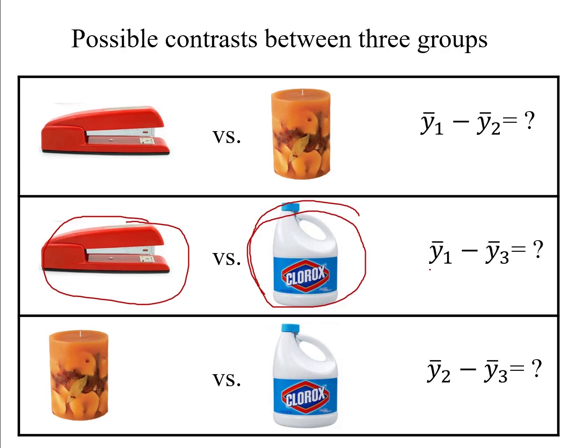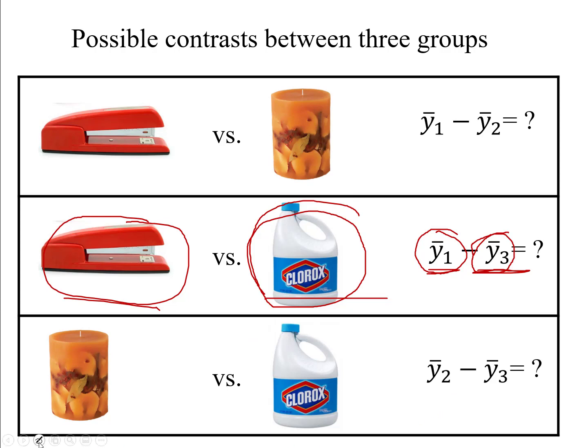So in this case, if my control group is group 1 and the Clorox group is group 3, I'd be comparing the mean on the outcome variable y for group 1 minus the mean on the outcome variable for group 3 to see if there's a difference between the means for the control group versus the Clorox noxious paradoxical treatment group.